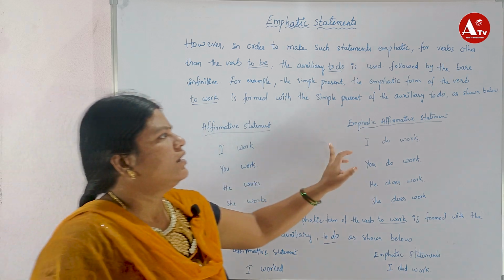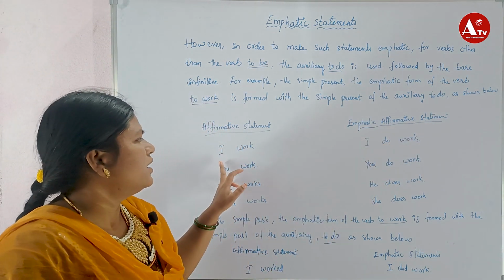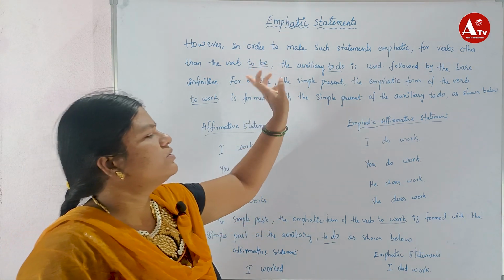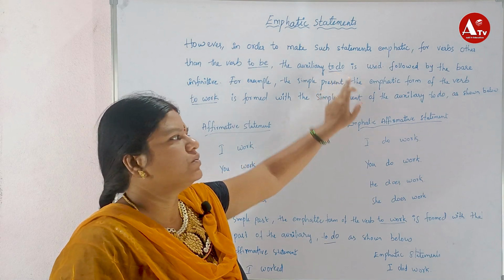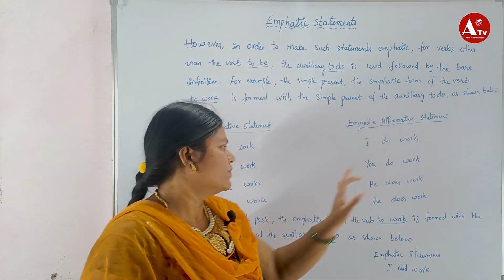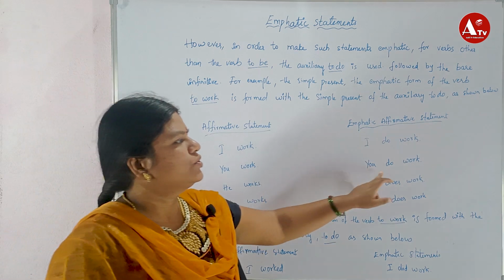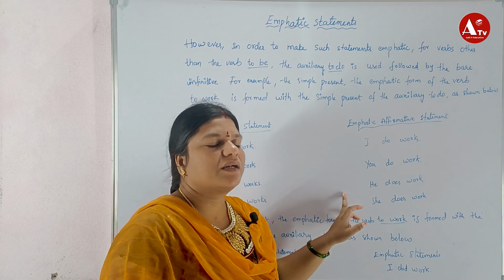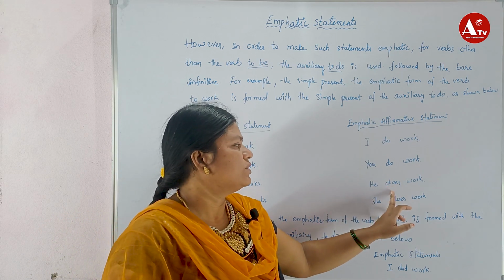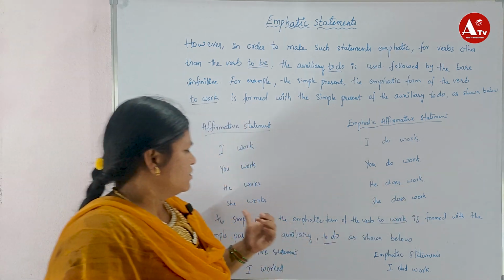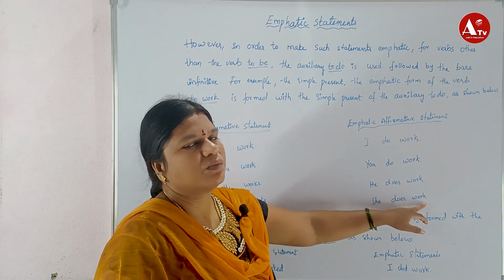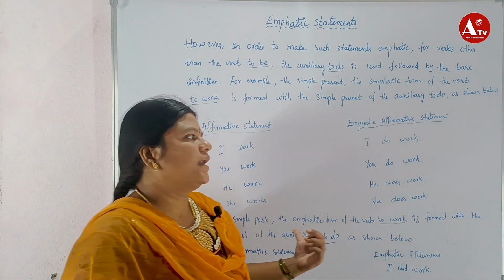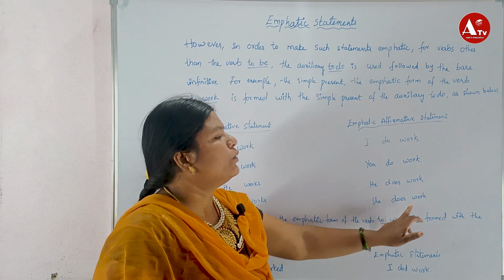Affirmative sentences and emphatic affirmative sentences. Here, "I work" is there. When the simple present tense is there, to do is used. So, "I do work." You work, you do work. He works: whenever it comes under the third person, do changes to does. He does work. She works, she does work. It works, it does work. They work, they do work.